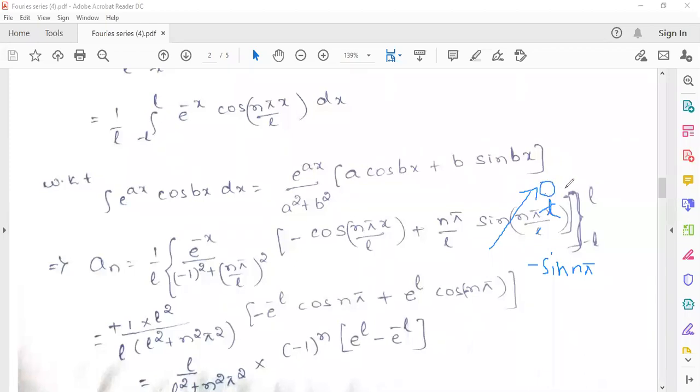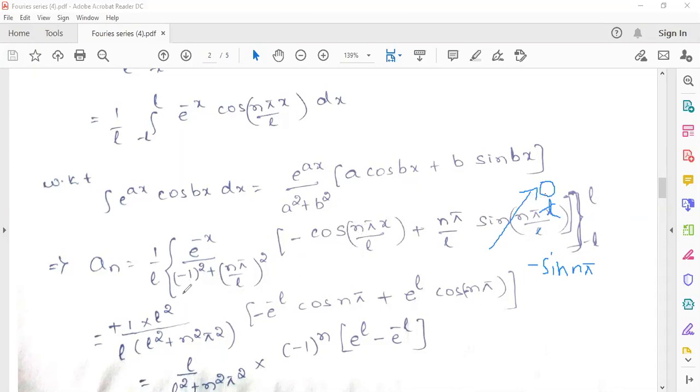Because the problem solutions are lengthy, you can avoid that. Simply, if you write it also, that's fine, in case you have sufficient time. Otherwise, you can directly write this one as 0, because the value of this function for both the upper and lower limit will be 0. That's why. So now I am going to apply the upper and lower limits for the first term.